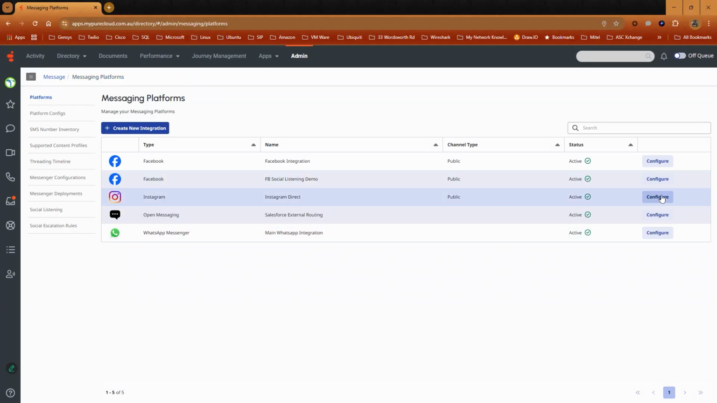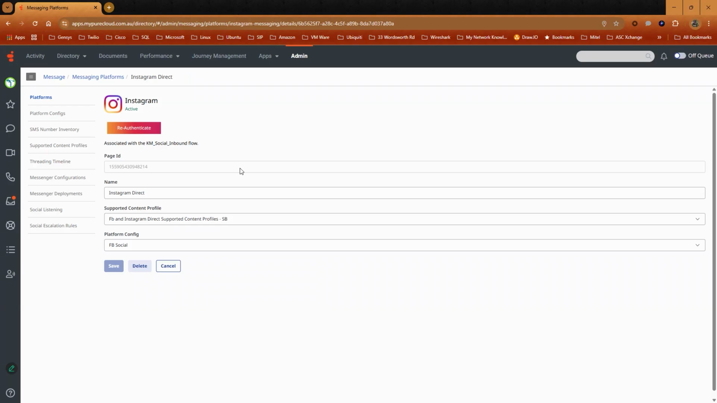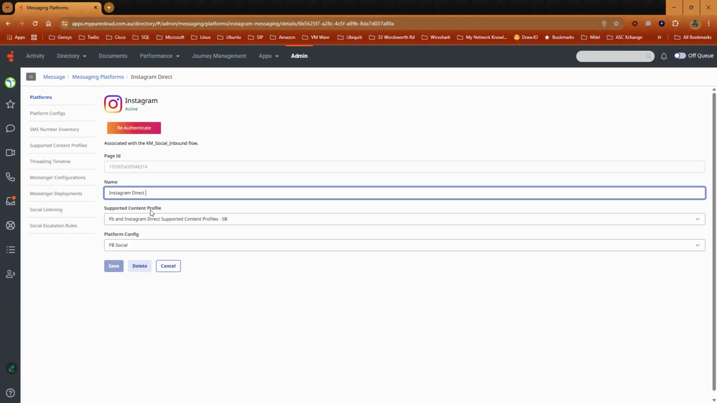Similar to Facebook, for Instagram, once your authentication has been completed, you will need to select the page that you'd like to monitor, give it a name, and select your supported content profile. Again, this is optional. You can leave it as default, and you've got an additional optional field to select your platform configuration profile. Once done, click Save.